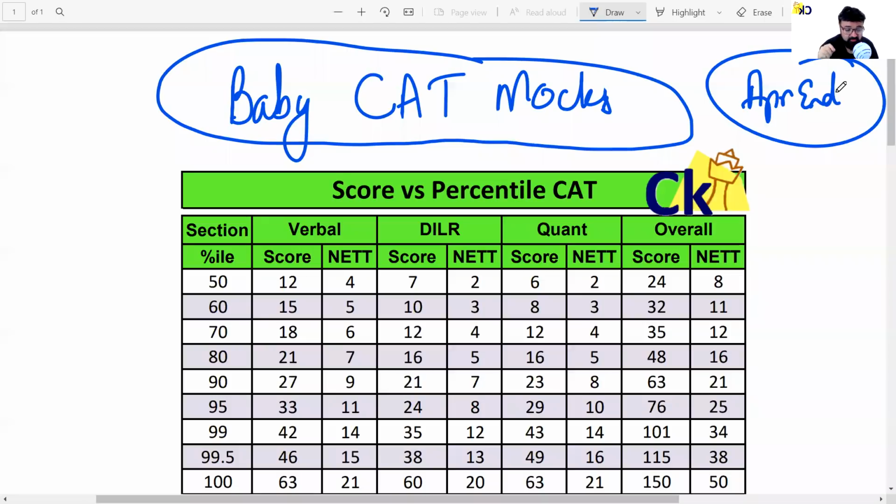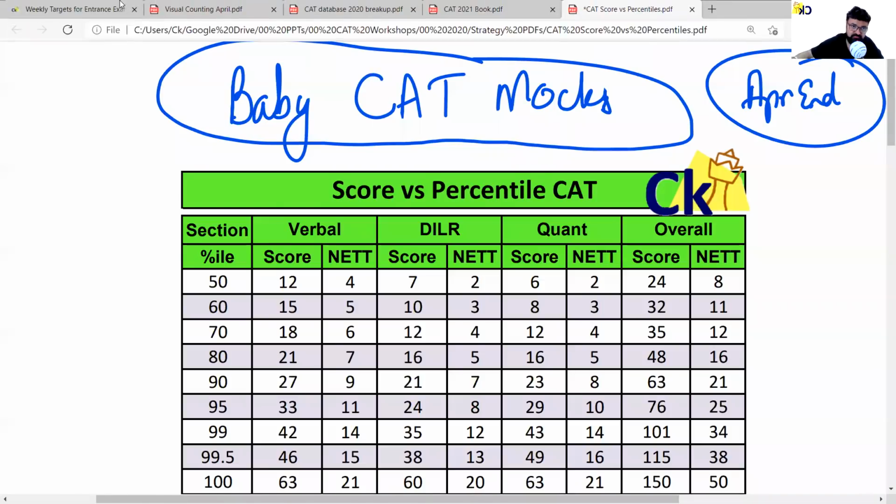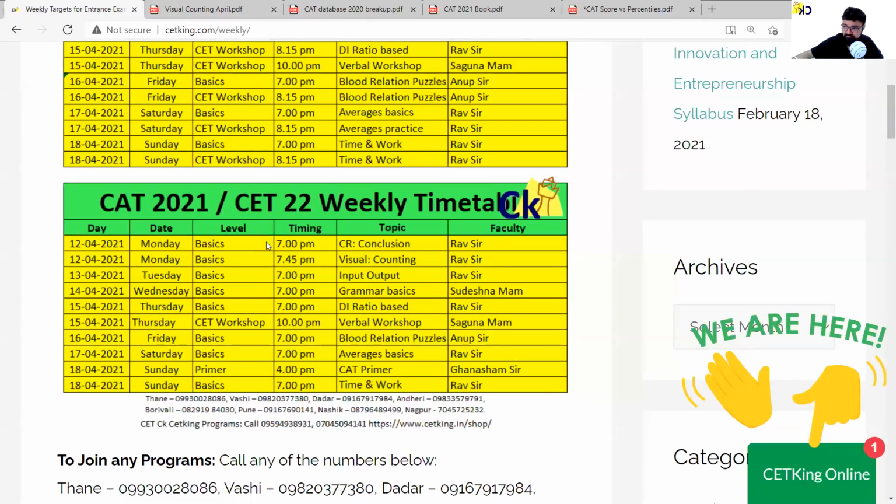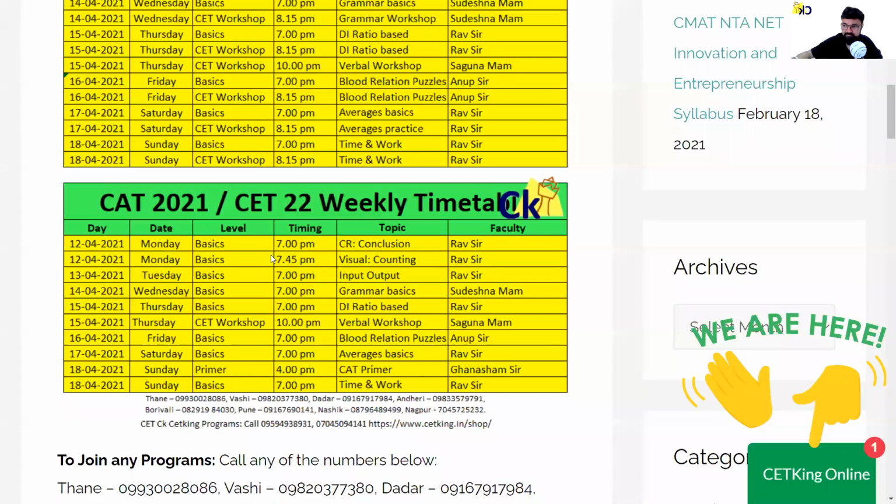I want that to be the first kick. I want that to be an eye opener. ठीक है, तो एक मॉक दे दो, आपका पूरा दूध का दूध पानी का पानी हो जाएगा. That's a complete mock. That's not a topic wise test, please. एक मॉक दो, सब आपको आइडिया आ जाएगा.